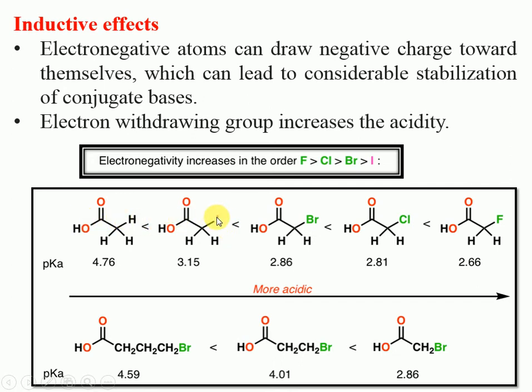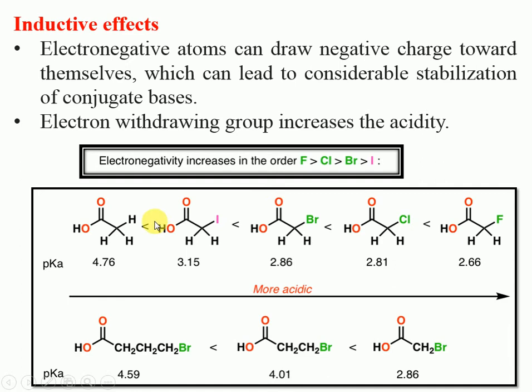All these compounds give the corresponding acetate ion as the conjugate base. But in fluoroacetic acid, the conjugate base is substituted by fluorine, which exhibits the minus I effect, the electron withdrawing inductive effect, and that contributes to more acidity.